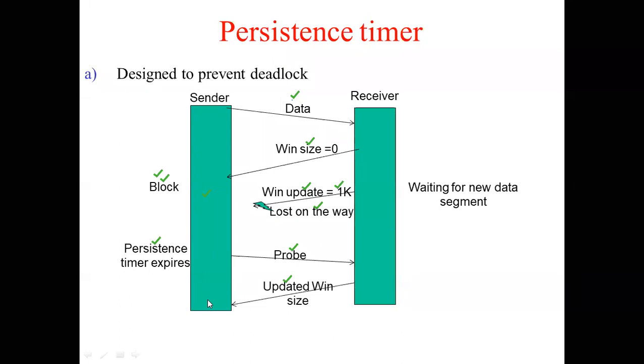If suppose persistence timer was not there and the receiver had already sent a window update, the sender will keep on waiting. Receiver will also keep on waiting for a long time. Nothing is going to happen and both are going to face a deadlock. To avoid this deadlock, the persistence timer is used.